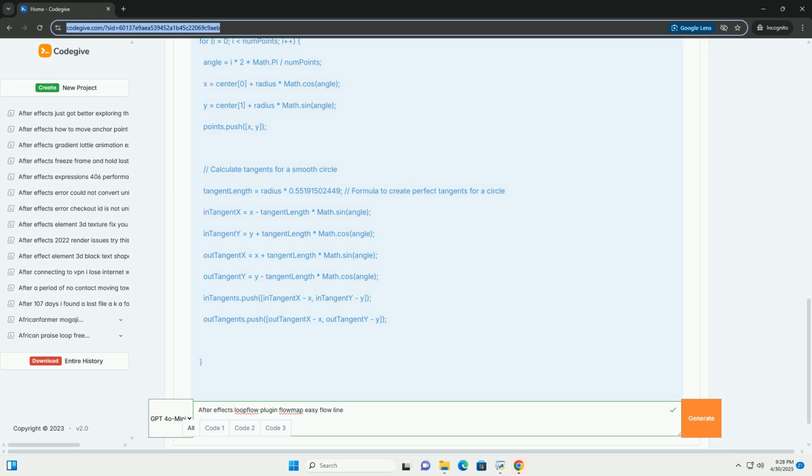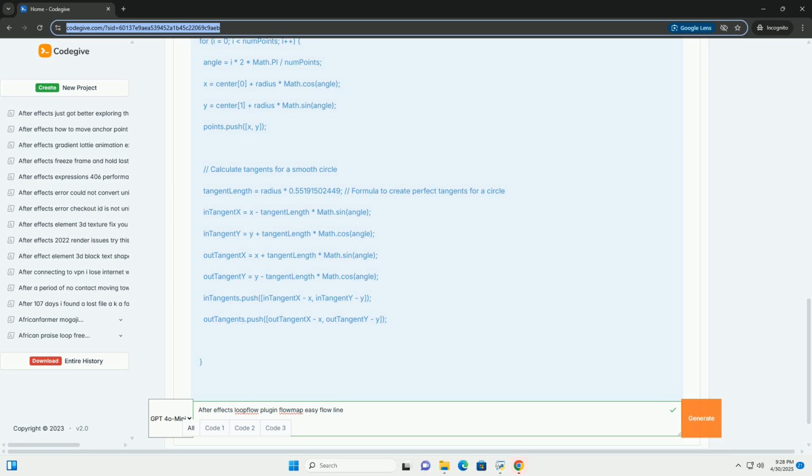Part 1, Understanding Flow Maps. A flow map is an image where the red and green channels encode the direction of a flow field. The blue channel is typically unused, and the alpha channel can control density or transparency. Each pixel in the flow map represents a vector indicating the direction and, potentially, magnitude of the flow at that location.